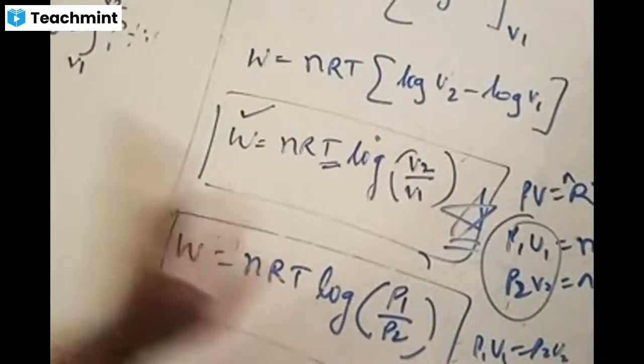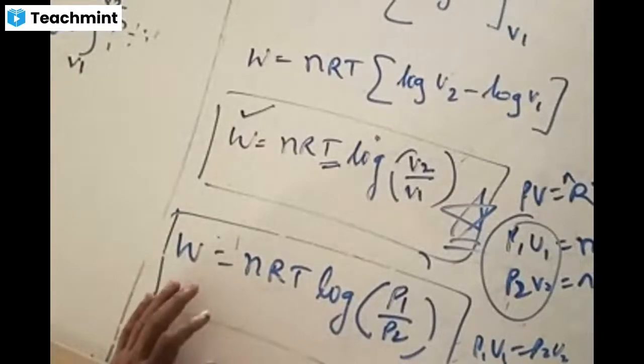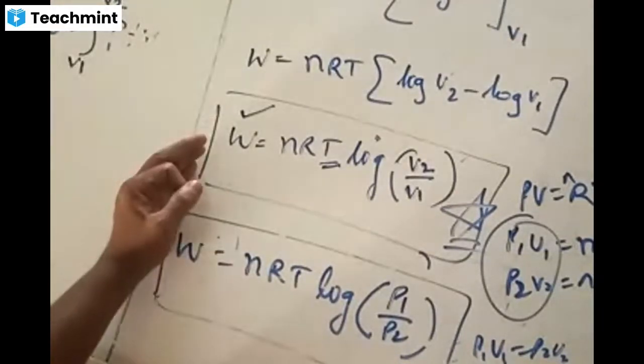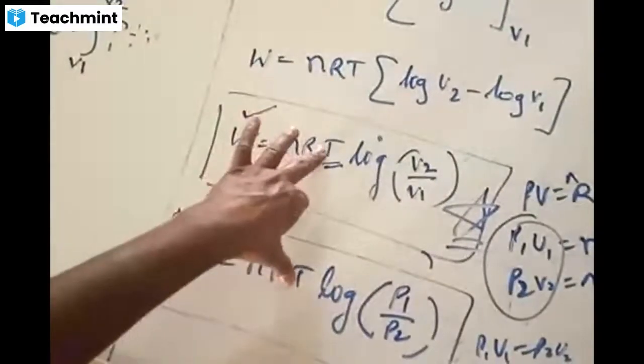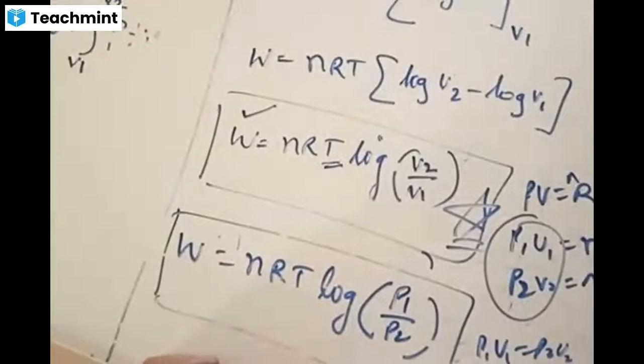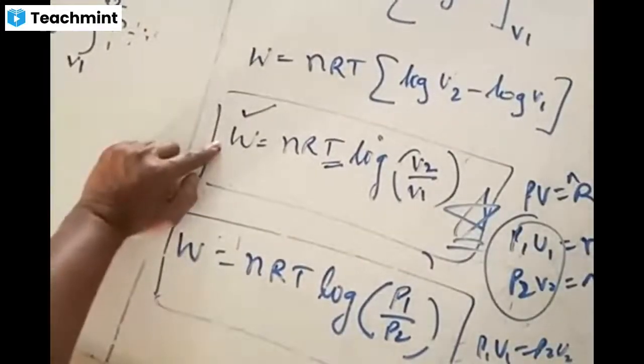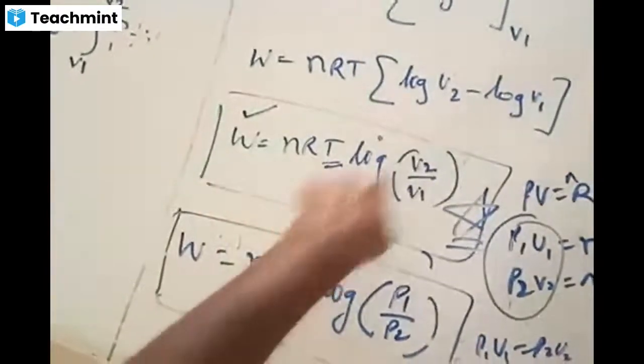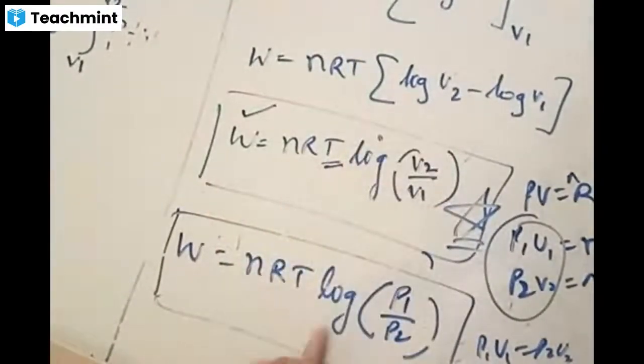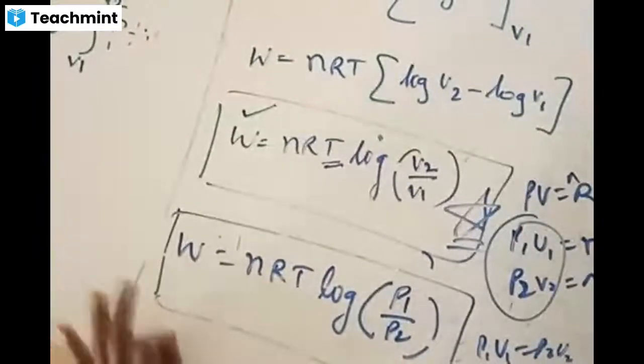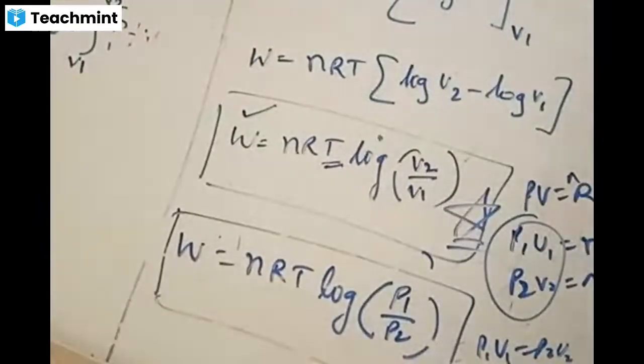How to identify that? If in the question there is only one temperature value throughout, then it means that temperature is kept constant. Volume change is shown, or pressure change is shown, or both are shown, but temperature is shown with only one value, then it is an isothermal process. There you have to use this formula. If temperature changes, you cannot use this formula; you will use the other formula. Is this derivation clear? The final thing is that work done in an isothermal process is given by nRT times log of V2 by V1, or nRT times log of P1 by P2. Is this derivation clear or not? If it is clear, I'll go for the next one.